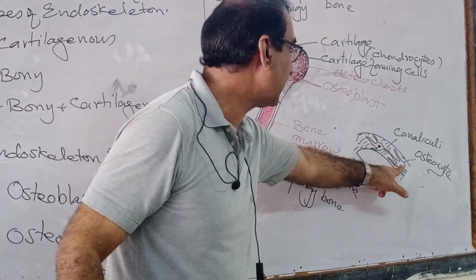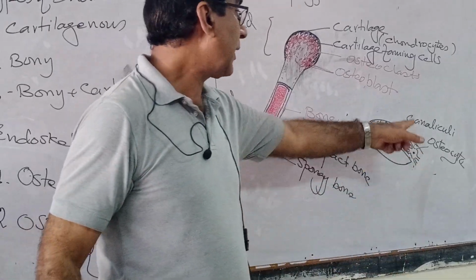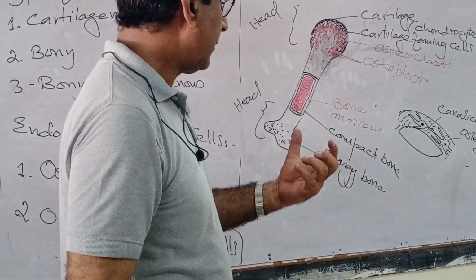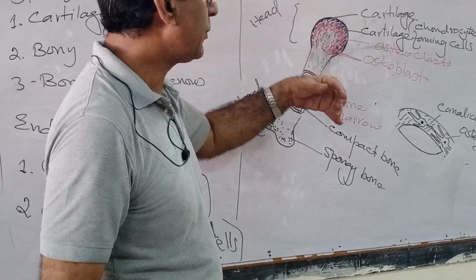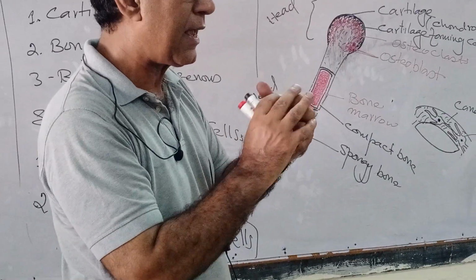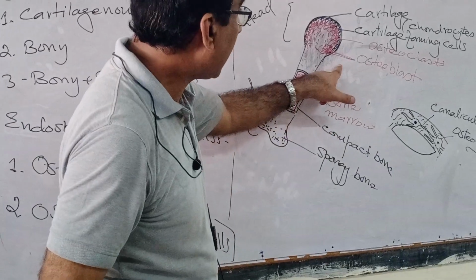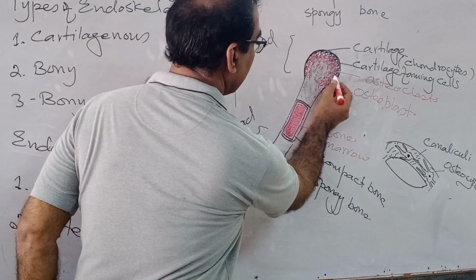This is an osteocyte, this is an osteocyte. They have a relationship with each other through canaliculi. Well, there are other cells which I have told you about, bone removing cells. The bone is removed from that place and cartilage is formed over there. These are the osteoclasts. This one, and this one, and this one.